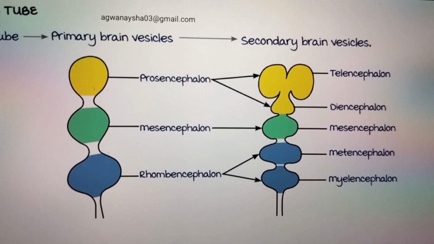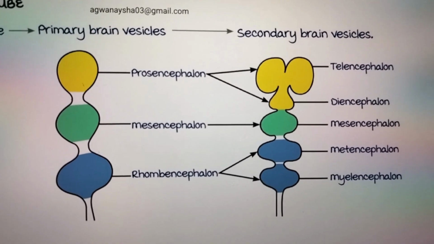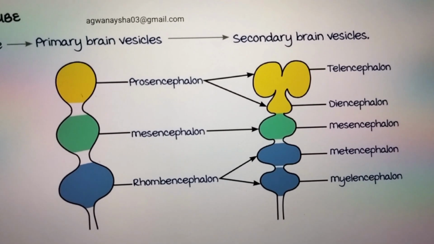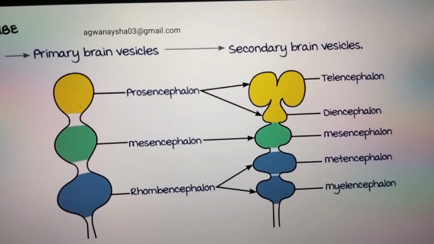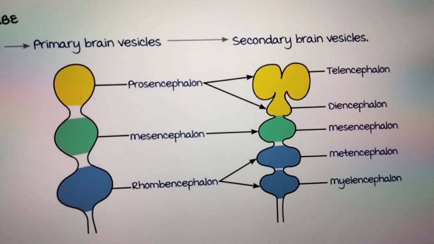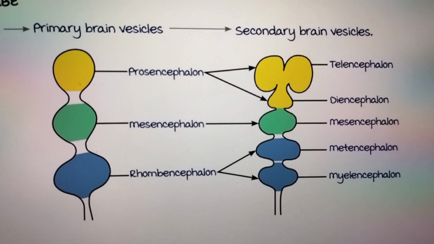Diencephalon is more downward and inside. It will give rise to all the thalamic parts, all the thalamic connections like metathalamus, epithalamus, subthalamus, hypothalamus, and two other things, the optic stalk and neurohypophysis.